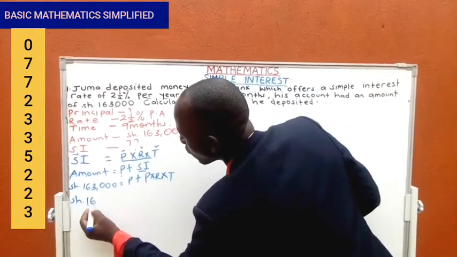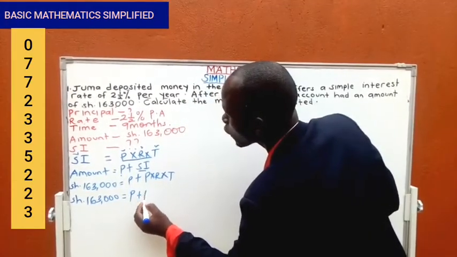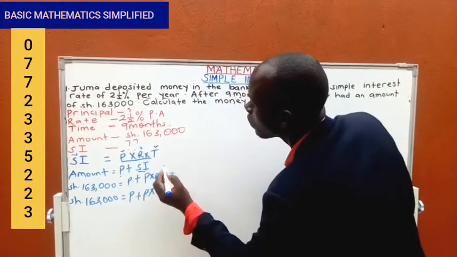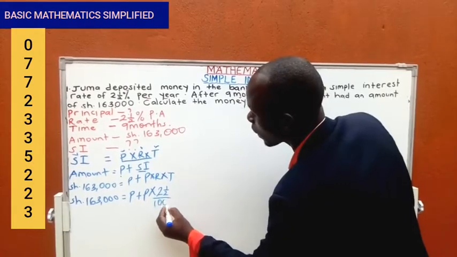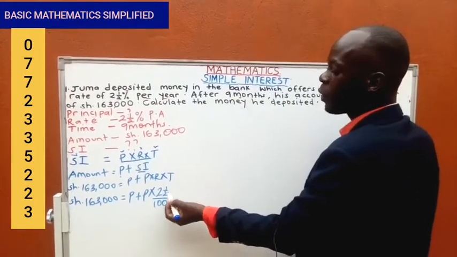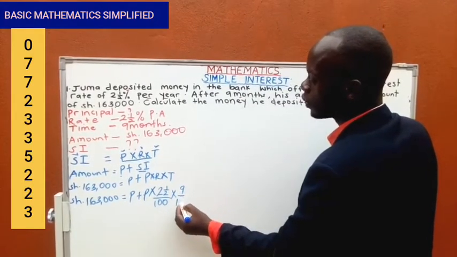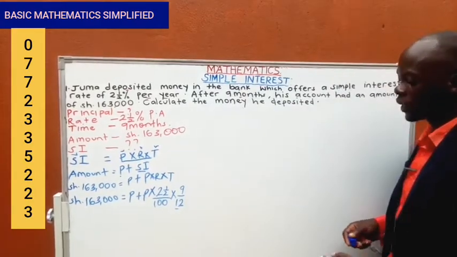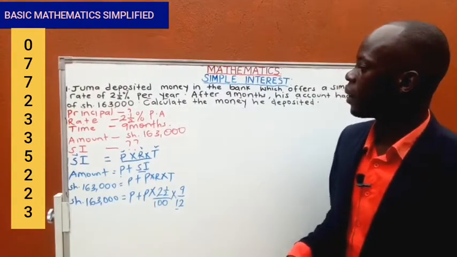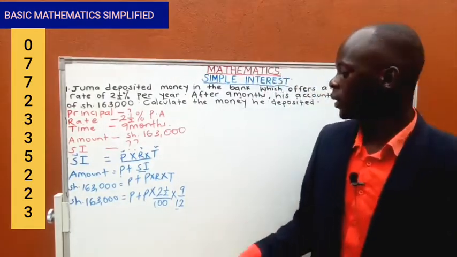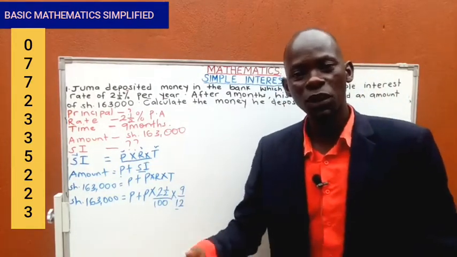So what we are supposed to do, we now substitute what is available. We have shillings 163,000 equals principal, which we don't know, plus principal, which we don't know, times rate. Rate is 2.5%. I told you percent means out of 100, so don't put the symbol of percent there again, times 9 out of 12. You are about to ask, why are we putting 9 out of 12? Remember that when we have a rate which is charged per annum, or per year, the time should also be in years.